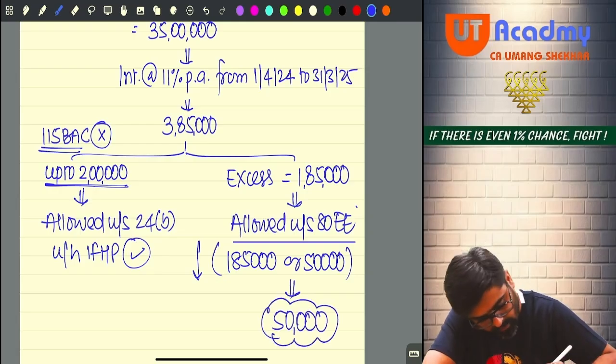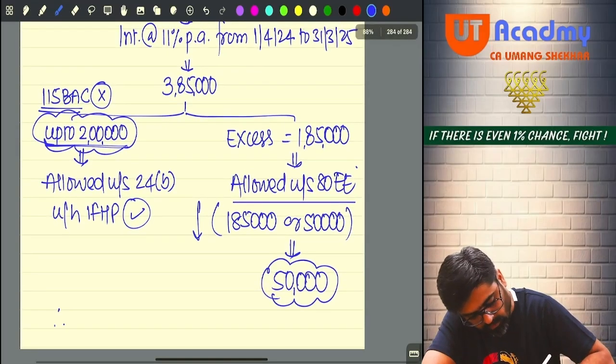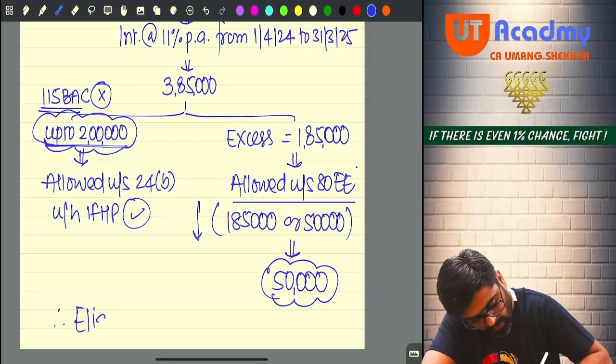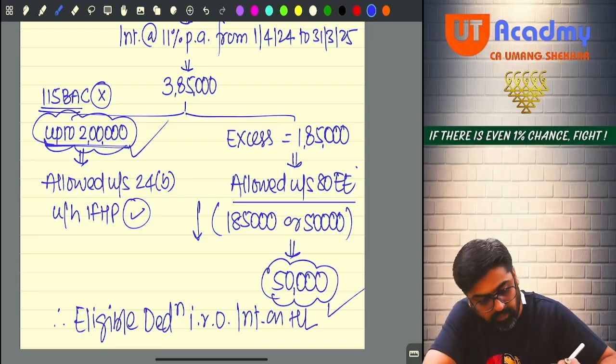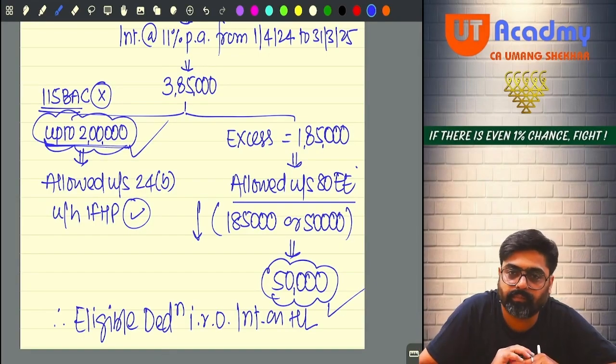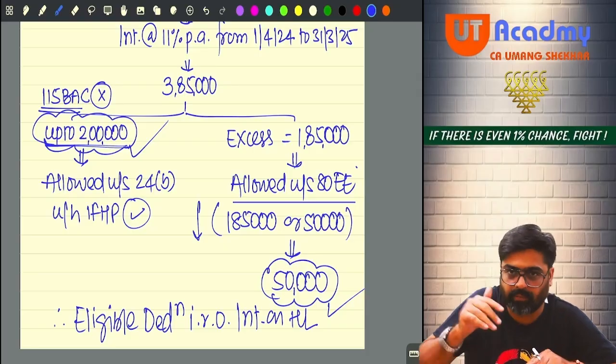So this 2 lakhs, therefore, eligible deduction in respect of interest on housing loan is 2 lakh plus 50,000, that is 2,50,000, against the 3,85,000. Understood now where you are going wrong? Please don't commit such kind of errors. You have to do it like this.